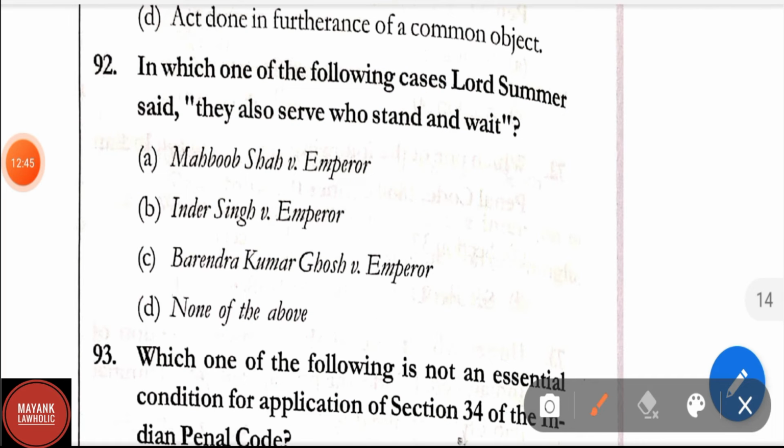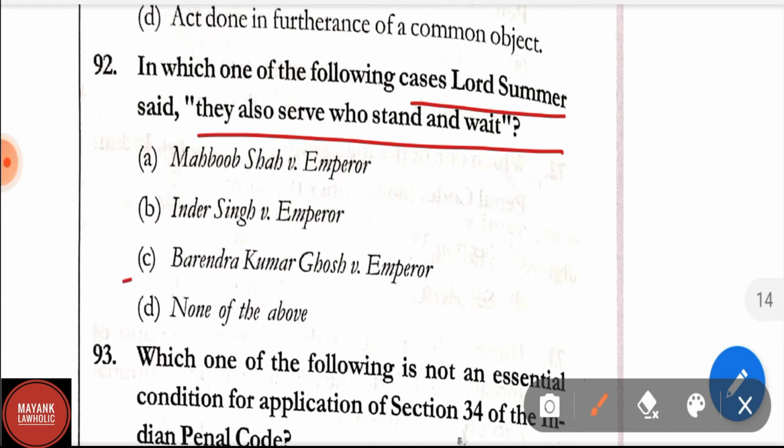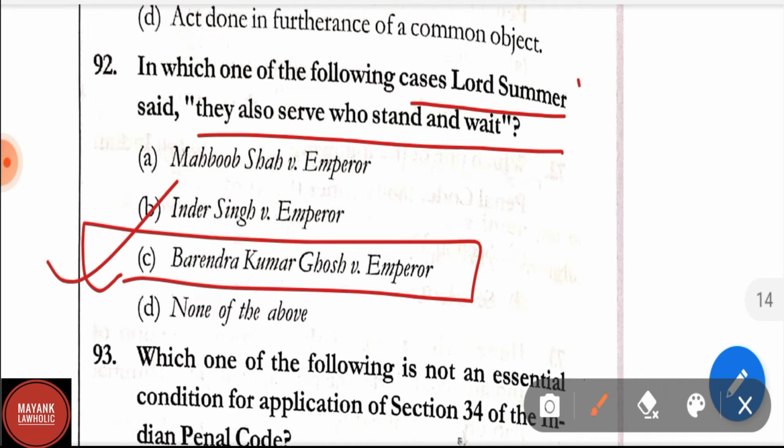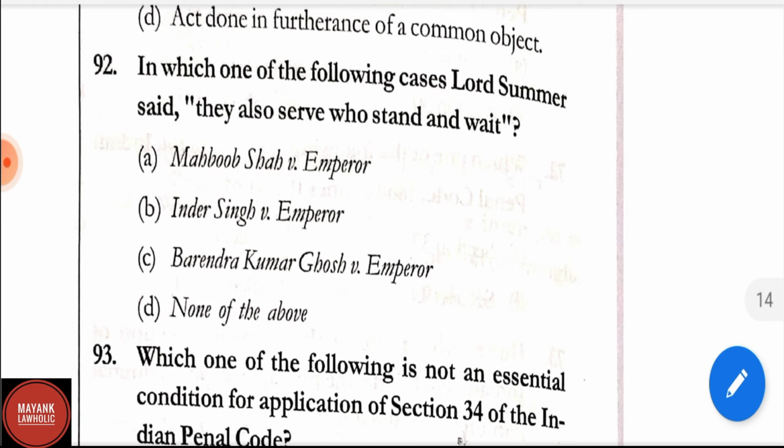Question number 92. In which one of the following cases Lord Summer said, they also serve who stand and wait? Options are Mehboob Shah versus Emperor, Inder Singh versus Emperor, Barendra Kumar Ghosh versus Emperor, and D, none of the above. Correct answer is option C, that is Barendra Kumar Ghosh versus King Emperor. Here Lord Summer said, they also serve who stand and wait.